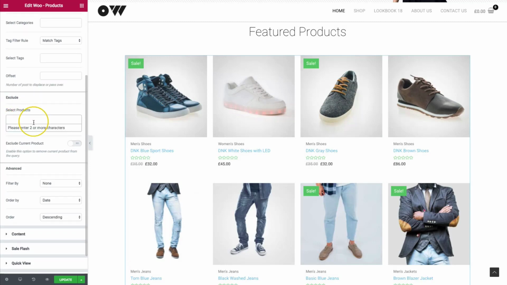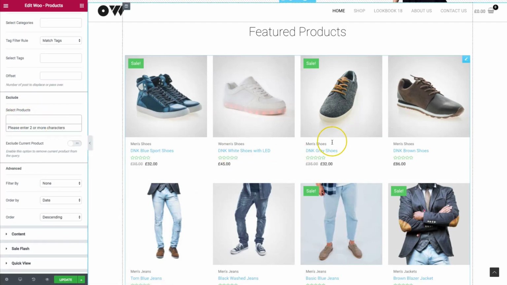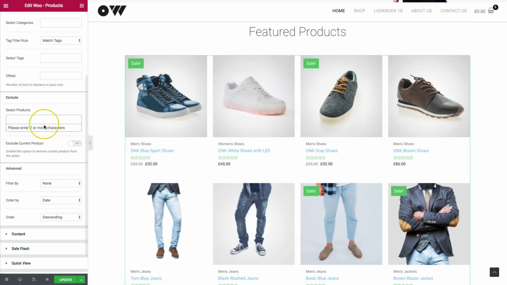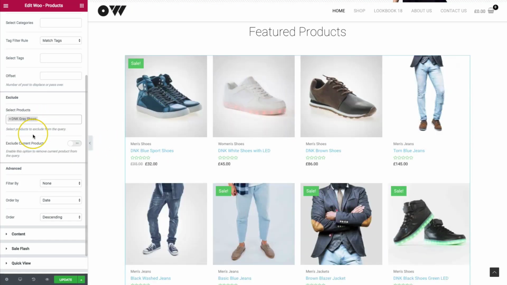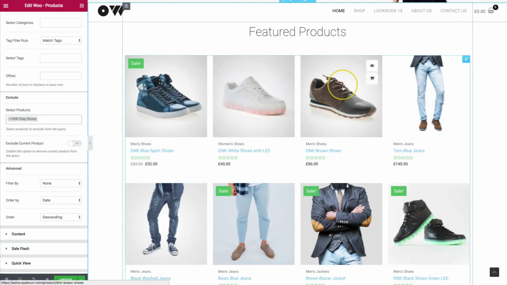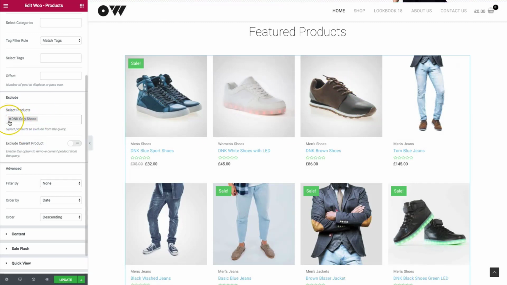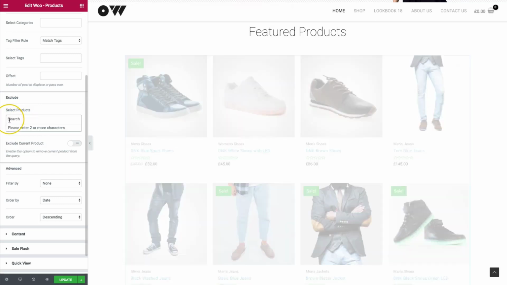And we can also exclude certain products. So let's not show these D&K Gray shoes. So let's go ahead and type these in and remove it. Completely removed from the front end of the website so that we don't have to show that.